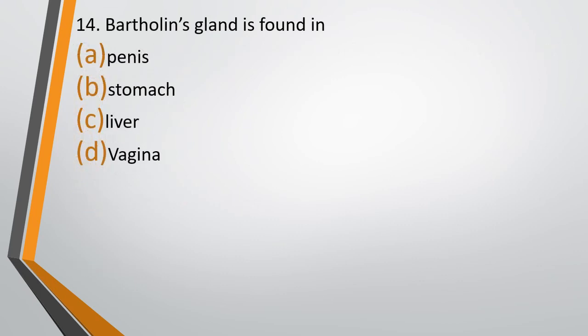Question number 14. Bartholin's gland is found in penis, stomach, liver, or vagina. Bartholin's gland is found in. The correct answer is option D, that is vagina.